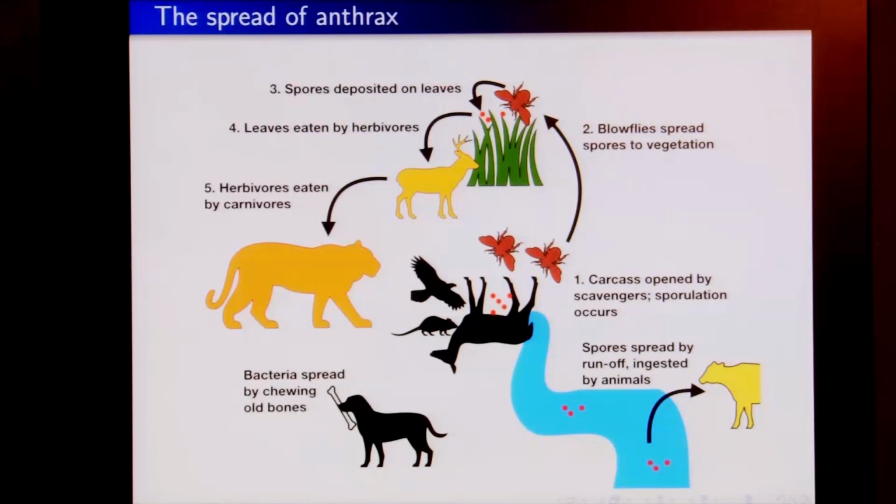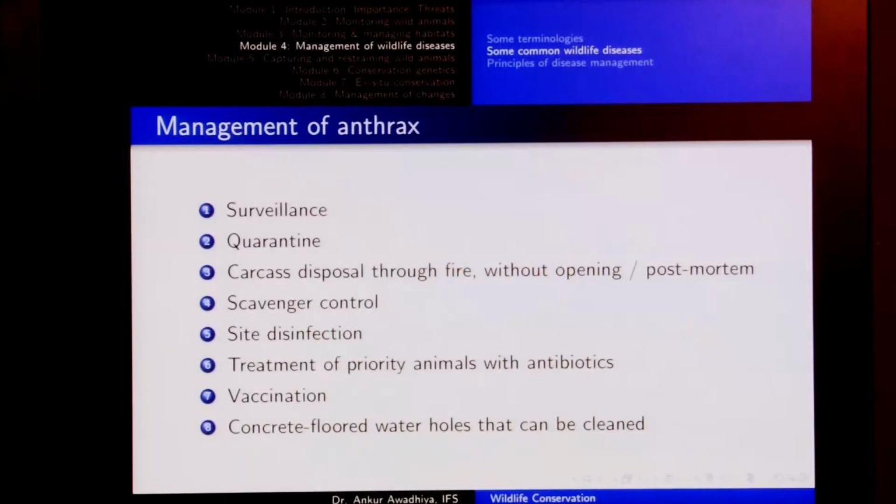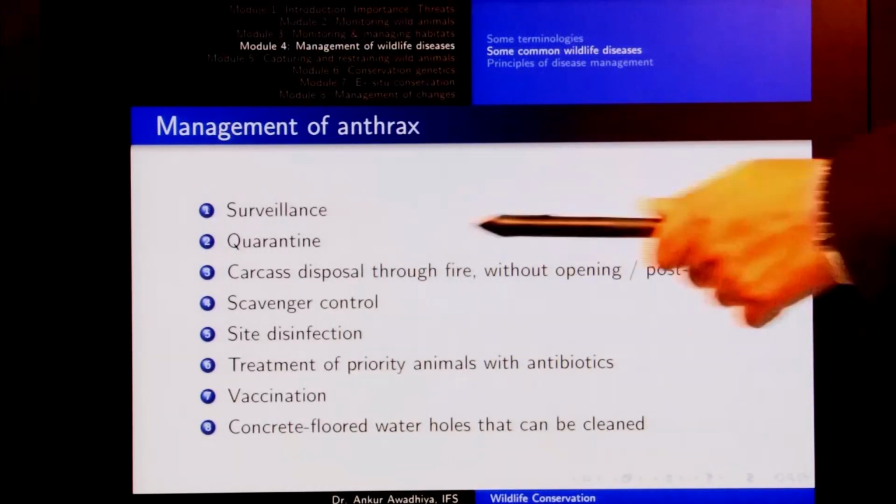How do we manage it? We do not have a number of options, but the things that work most are surveillance and quarantine. Surveillance means that you keep your eyes open. If there is any case of anthrax, you come up with a very strong level of countering this disease, and whenever you are bringing any animal from outside, you should put it into quarantine.